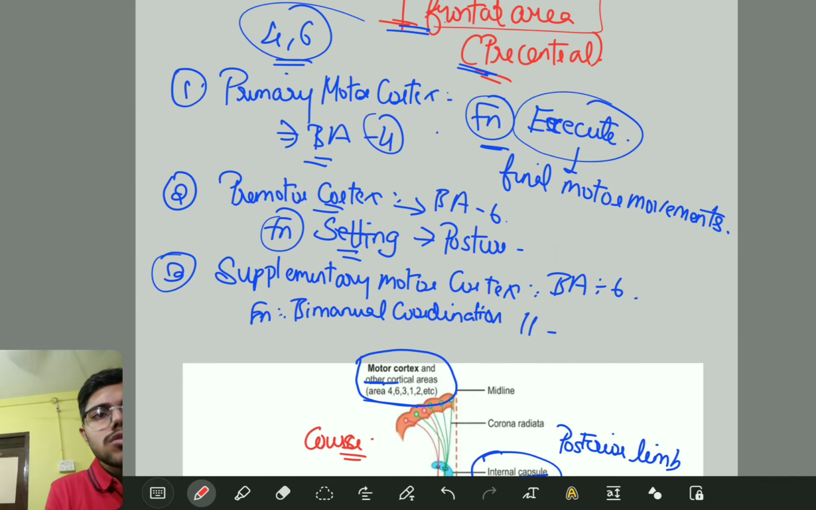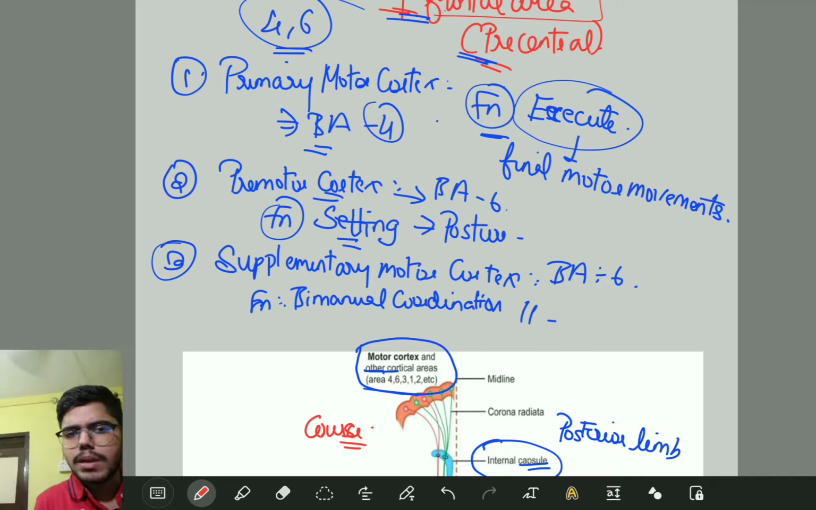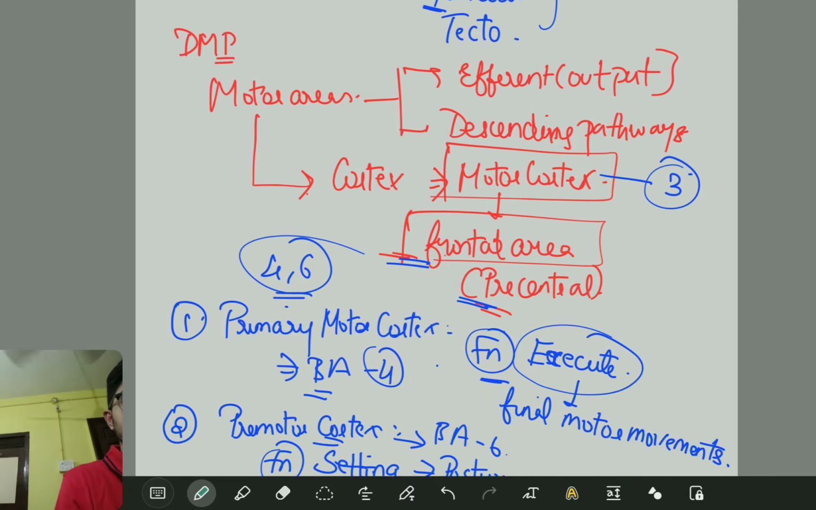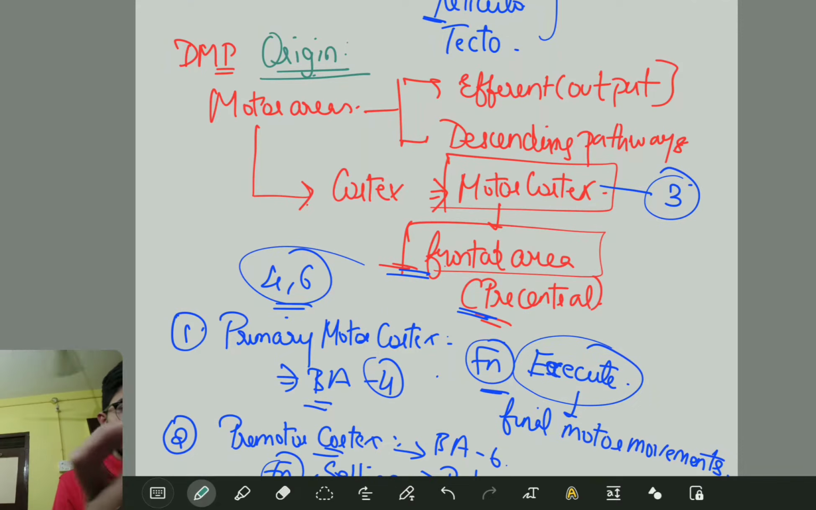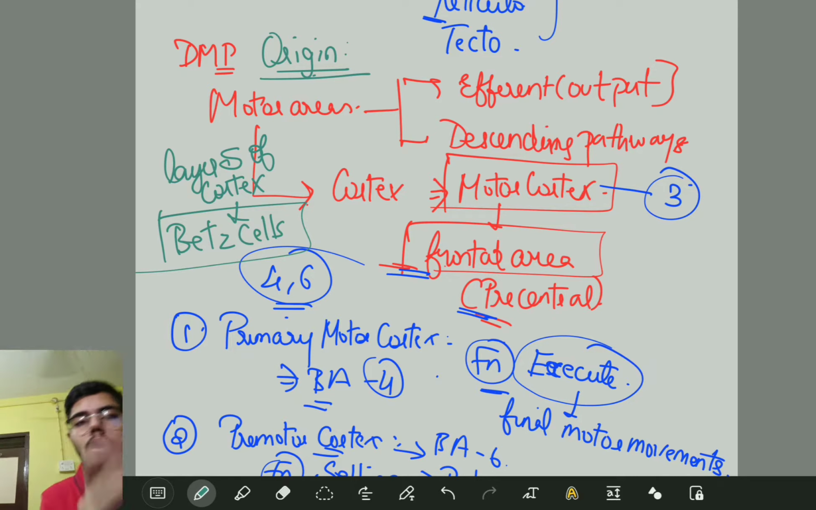And I forgot to tell you one important point. Where is the main origin? Where is it starting from? Let me use a different color, that is the origin. Here is your origin, correct? The origin will be layer 5 of the cortex. What is layer 5 of the cortex I am talking about? There is a group of cells, we call them Betz cells. That's it. So this is your origin,